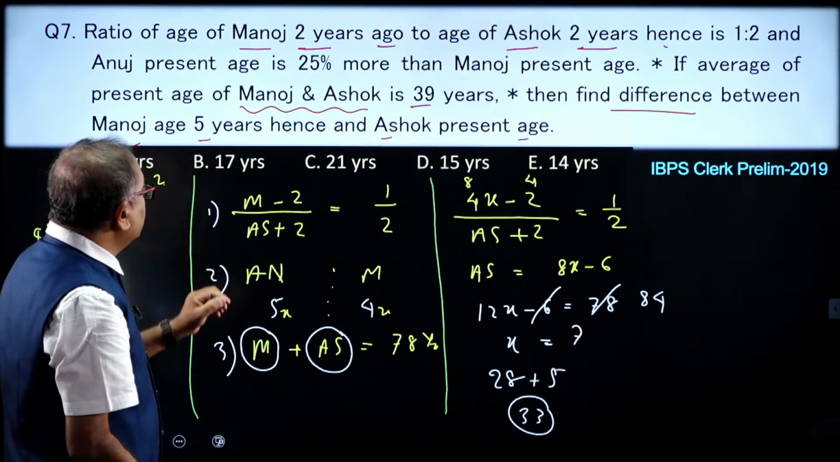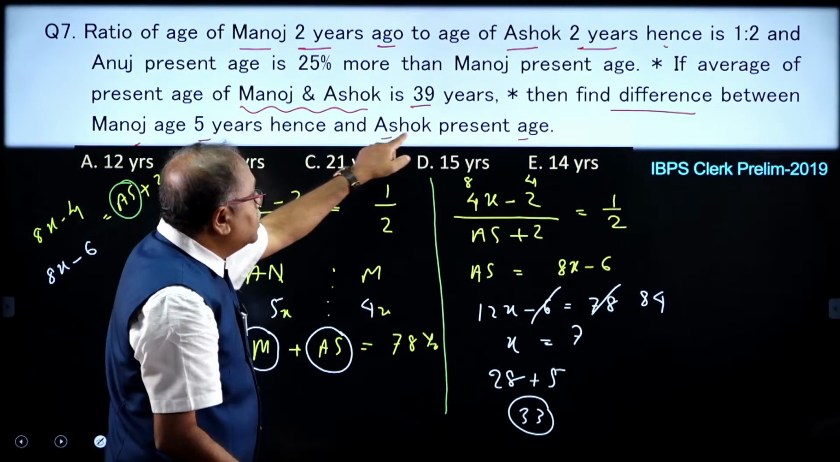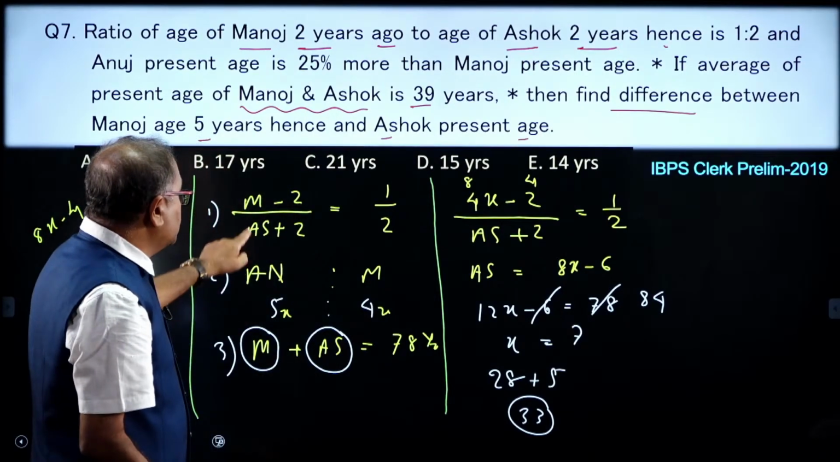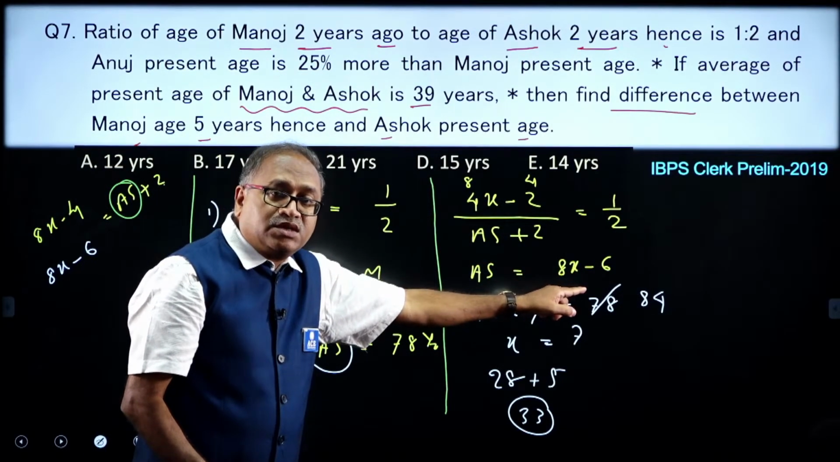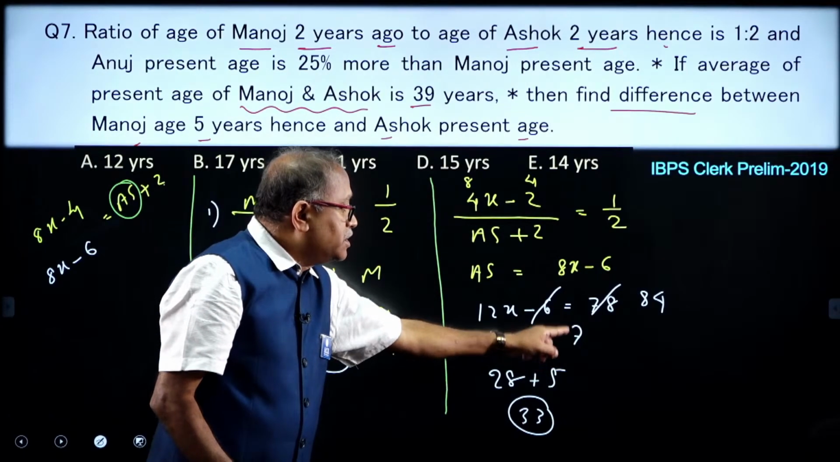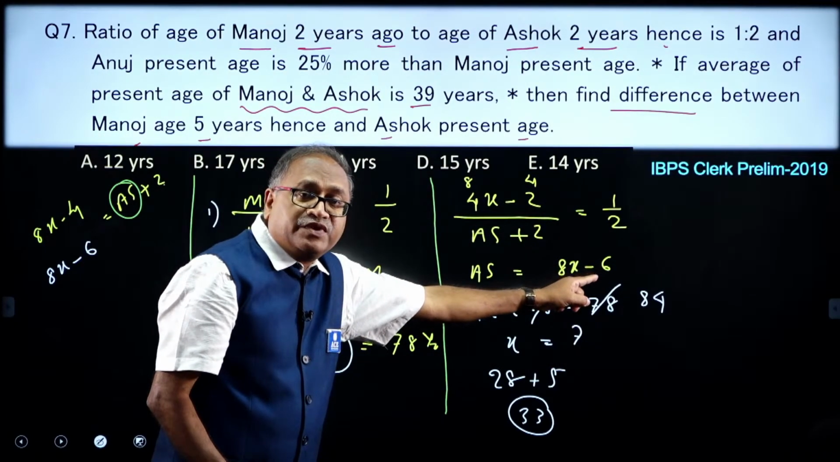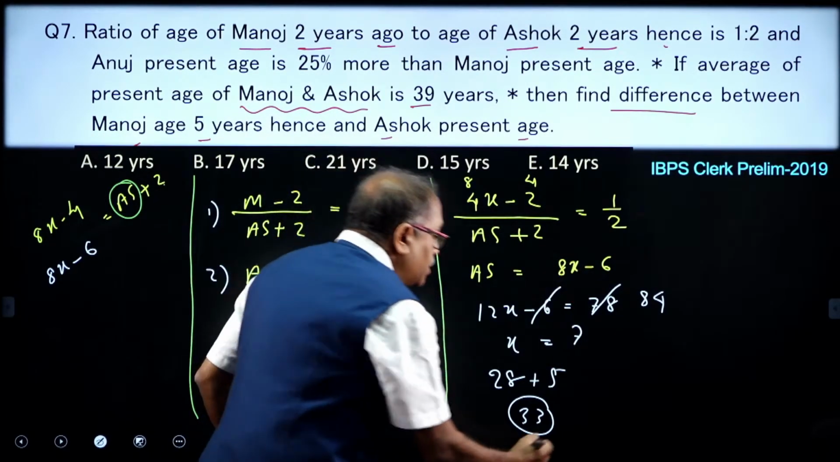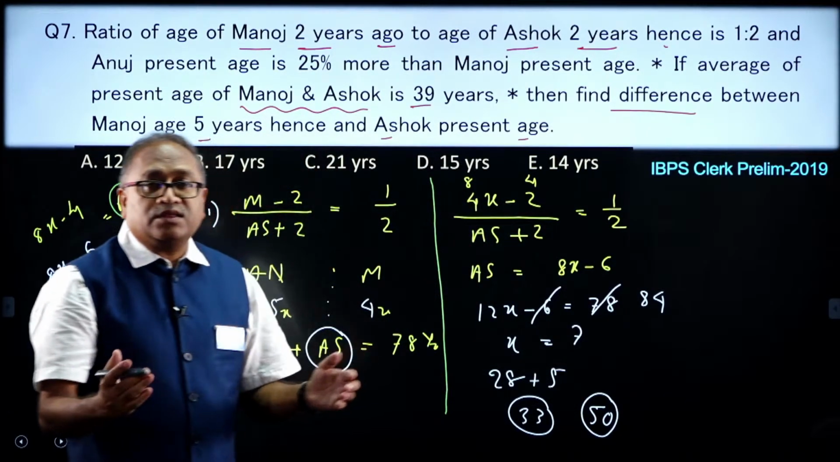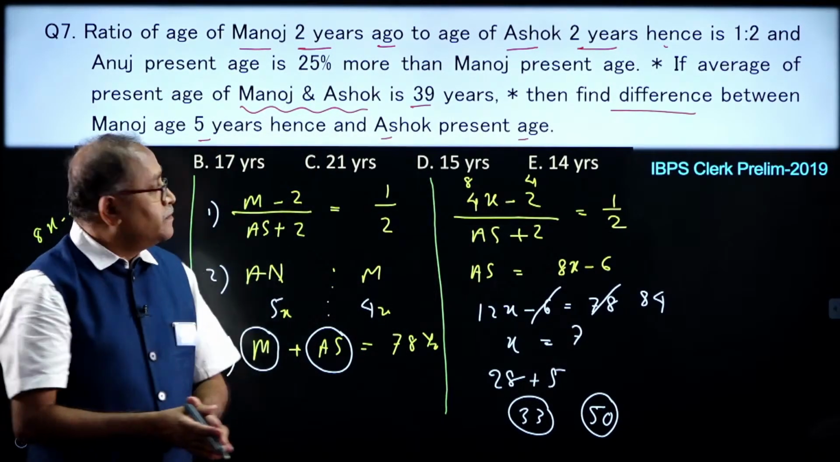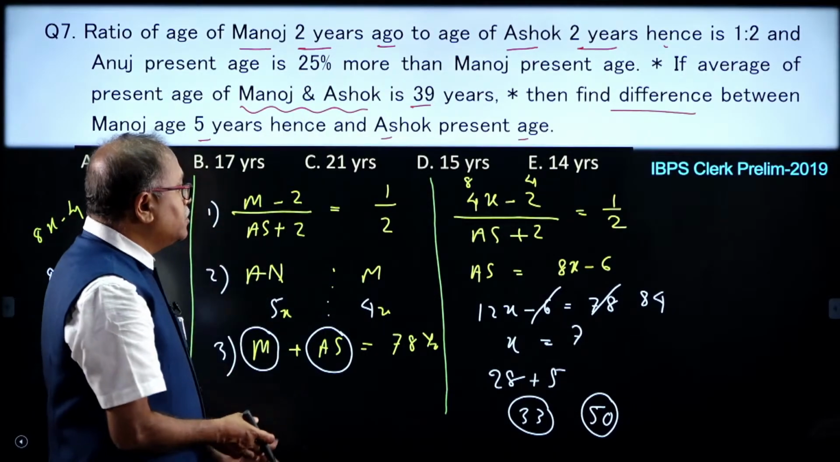And what about the second value? Ashok's present age, where is Ashok? Ashok is here, 8x minus 6, where x is equal to 7. 7 times 8 is 56, 56 minus 6 is 50. So you are asked to find the difference between these two, and that is 17. Do we have 17 anywhere? Option choice 2.